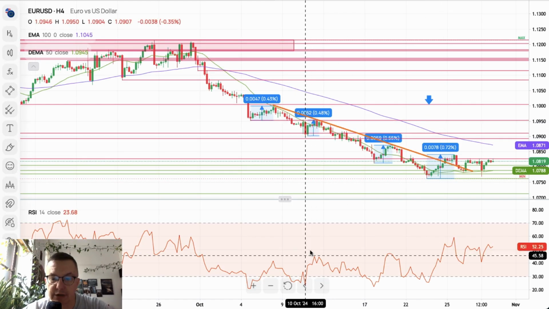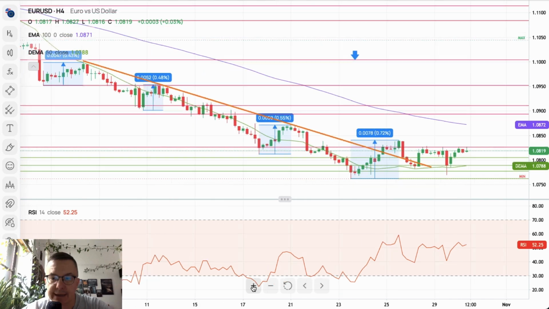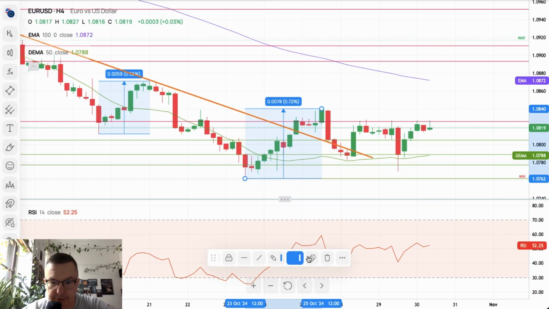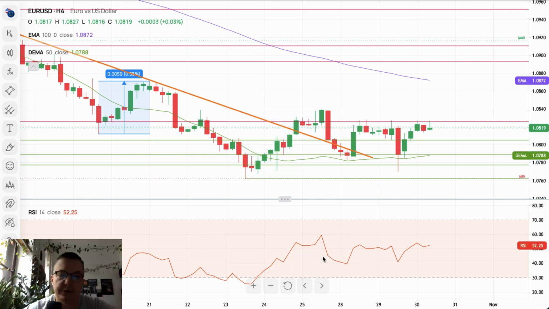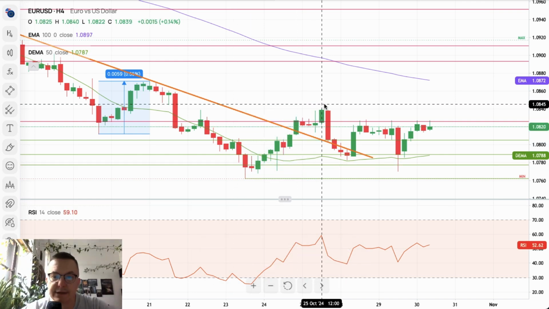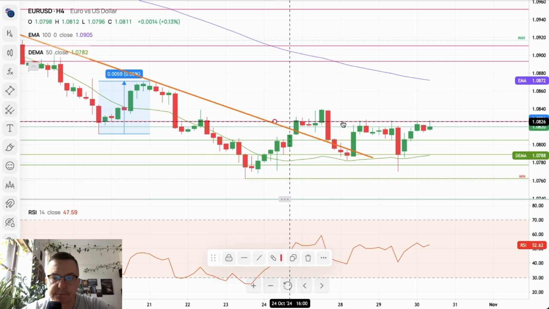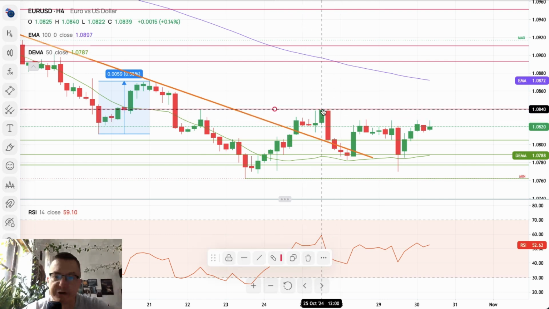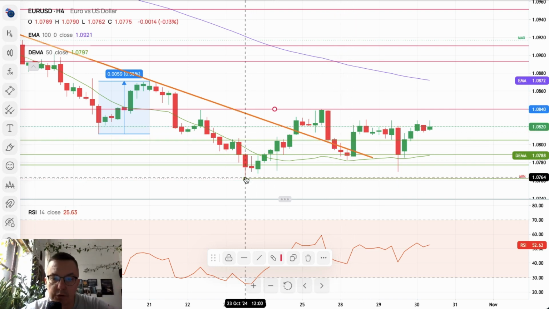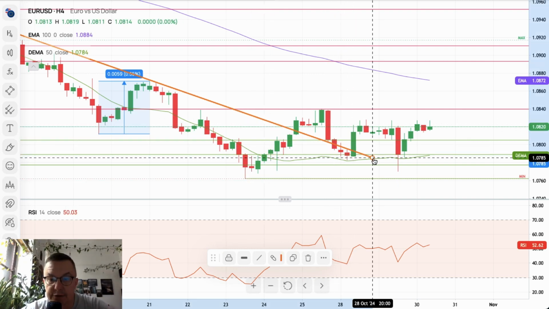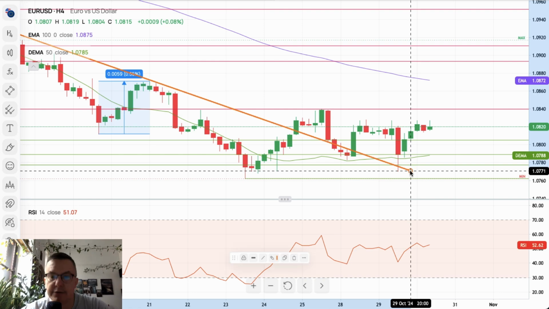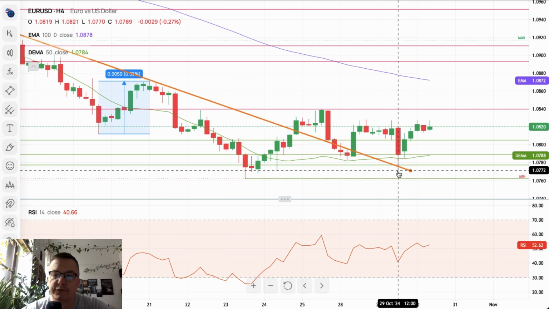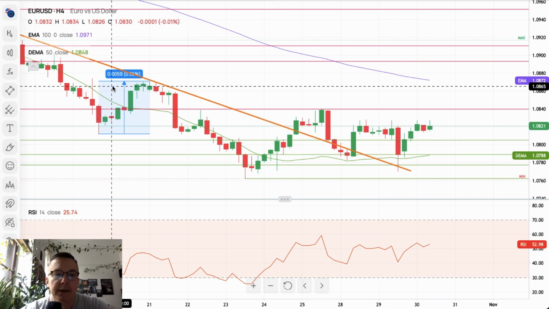On our chart of the euro dollar, it looks like it is making a double bottom, and as you can see, we got this very nice movement to the upside just recently, with the local high at 1.0840. Then no new low was made. We are above the trend line. If we extend the trend line, we can see that we've been up and down the trend line, eventually bouncing back up above it.